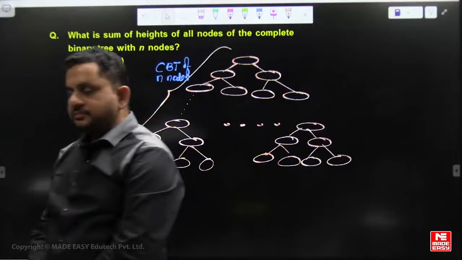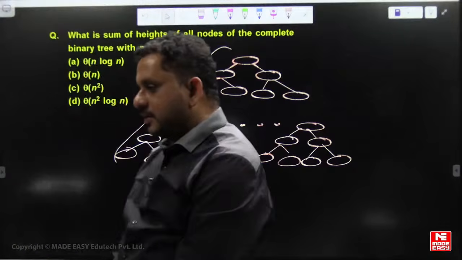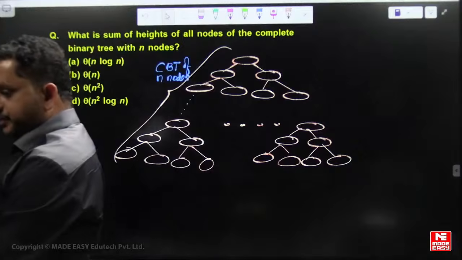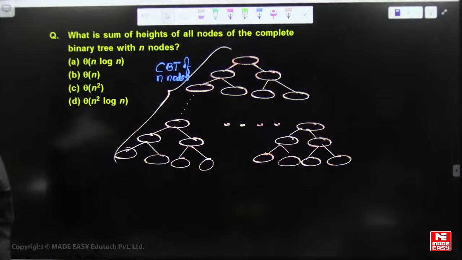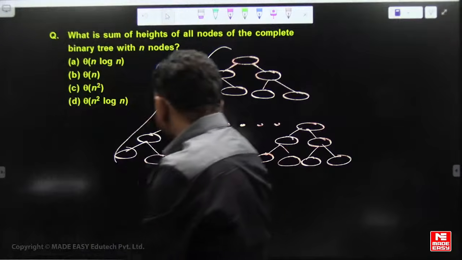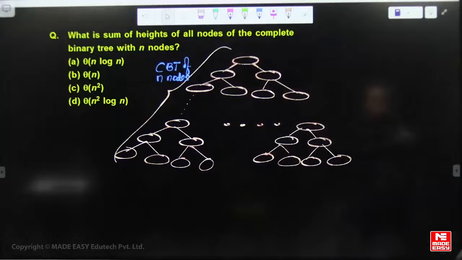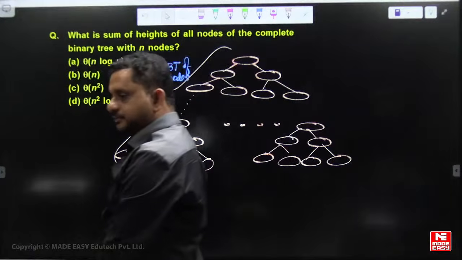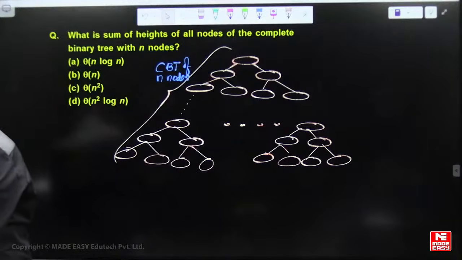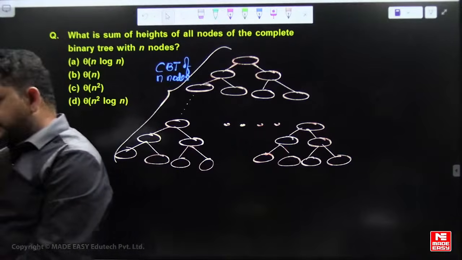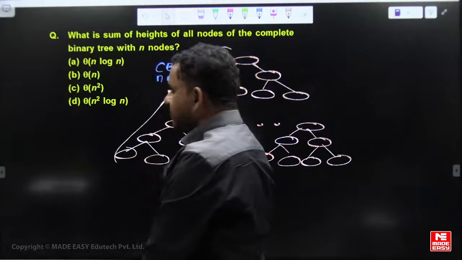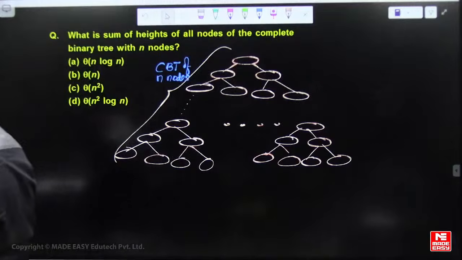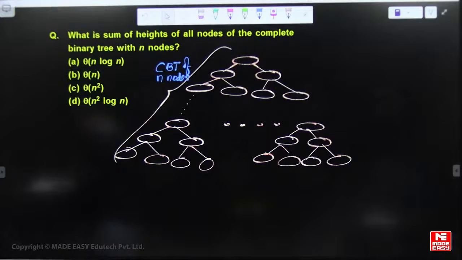Done this one? Anyone done this one? Sum of heights of all the nodes in a complete binary tree. B. Sneha, congratulations. Ashutosh.